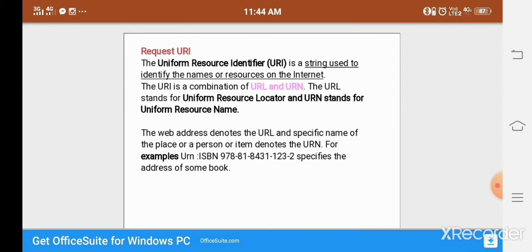It is the string identification, used for the names of resources. And the web server denotes the URL, a specific place, a person or an item. So when we are using a URL, the web address denotes the URL. URN means uniform resource name. That time we are using URN functions. For example, an ISBN number, which is considered a 12 or 13 digit number, specifies the address of a book. It's called the URN.